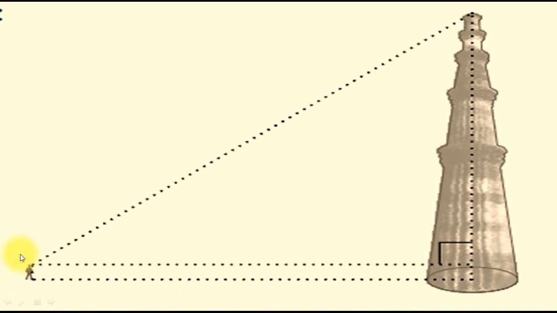Okay, so suppose you went on a visit to Qutub Minar and you are at a certain distance from this Qutub Minar and watching the top of this Minar. In this case, the angle made by you and the imaginary line will always be less than 90 degree. Clear? And the angle made with this imaginary horizontal line and this vertical line will be 90 degree. Clear? The third angle, this one, will also be smaller than 90 degree. What it means? It means that angle made between perpendicular and base with hypotenuse respectively will be less than 90 degree. Okay, and these two angles will be complementary to each other.